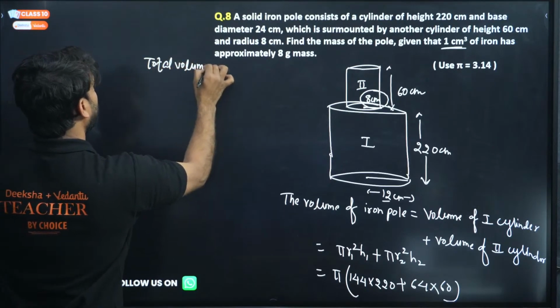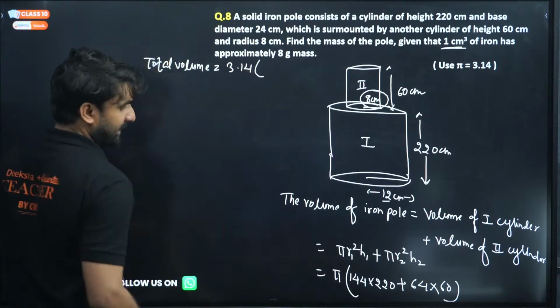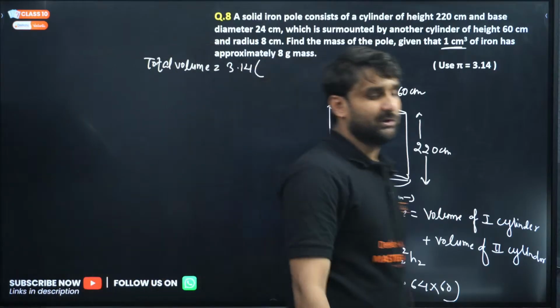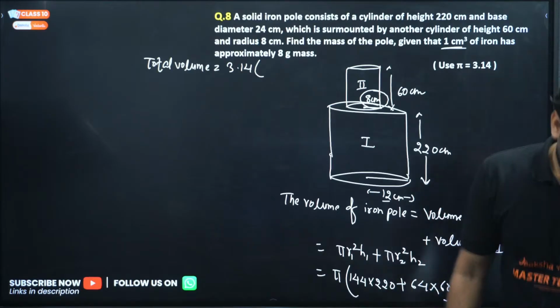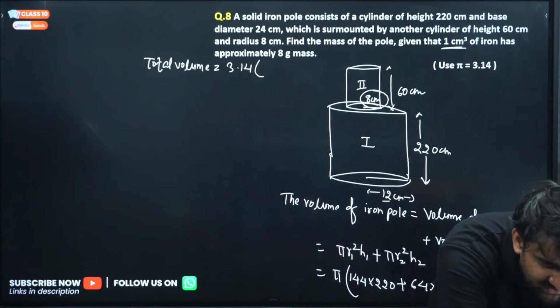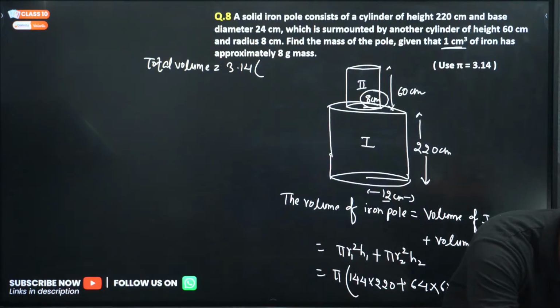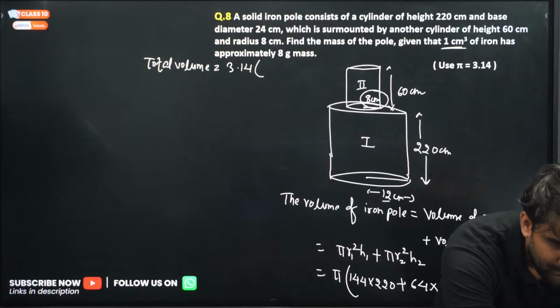Pi is 3.14, into 144 into 220. What will be the value? Solve this, my dear champion. Who is answering 730? No, 730 will not be the answer. While adding both, we will get this.